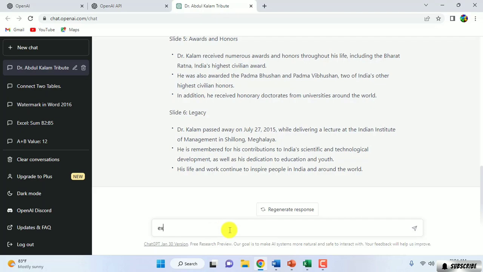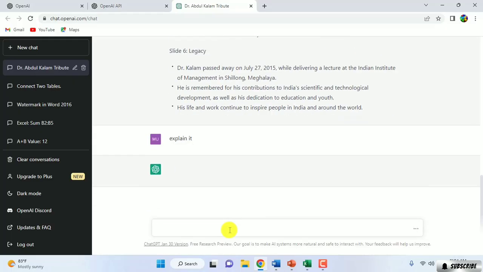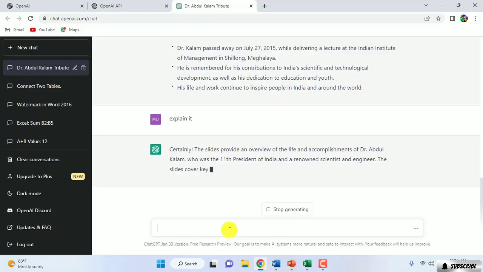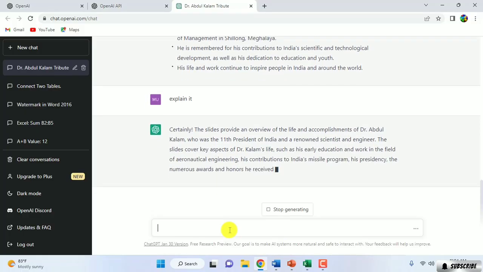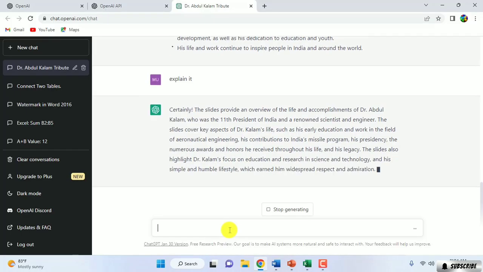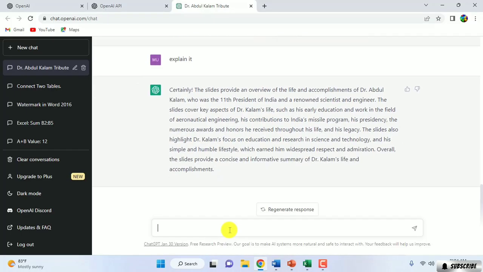to explain it, because I want to get more details about this slide. Explain it, and it will explain. Certainly, this slide provides an overview of the life and accomplishments of Dr. Abdul Kalam, and it gives more details about Dr. Abdul Kalam.